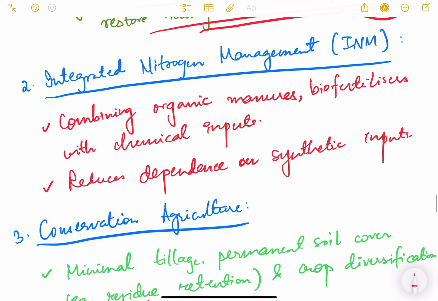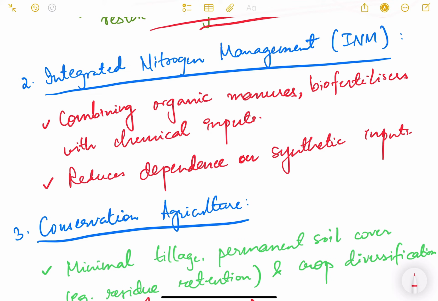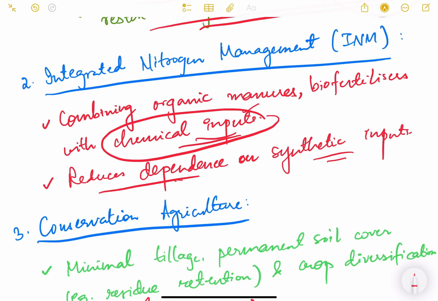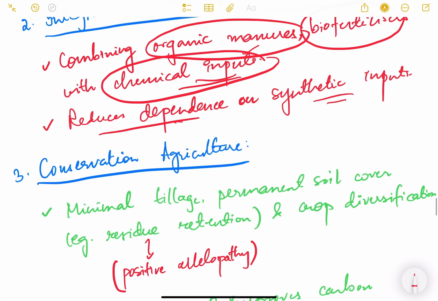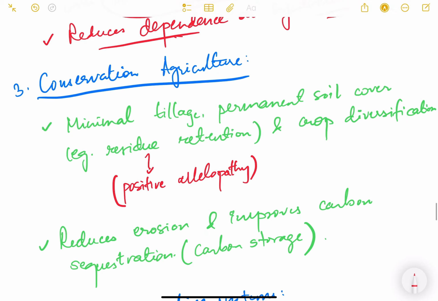Then integrated nitrogen management, combining organic manures, biofertilizers with chemical inputs, reduces dependency on synthetic inputs. Okay. So we have to do nitrogen management of the soil by having organic manures, biofertilizers with chemical inputs. So use chemical fertilizers, but at the same time also use organic fertilizers and biofertilizers, so that there is a proper nitrogen management. It reduces dependence on synthetic inputs, that is chemical inputs.